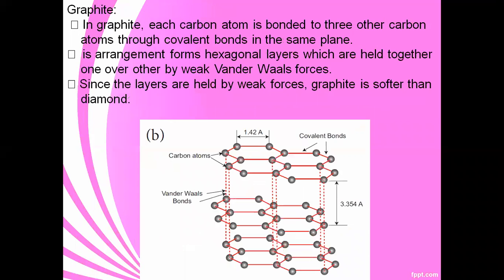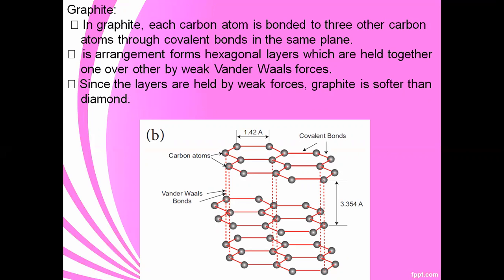First one is diamond. Next one is graphite. In graphite, each carbon atom is bonded to 3 other carbon atoms through covalent bonds in the same plane.